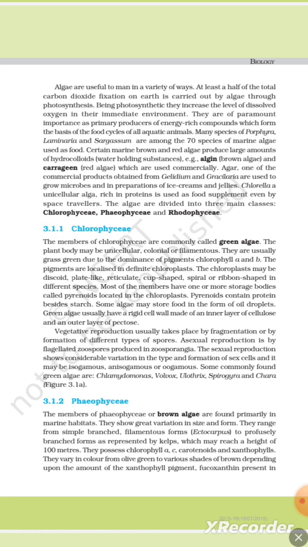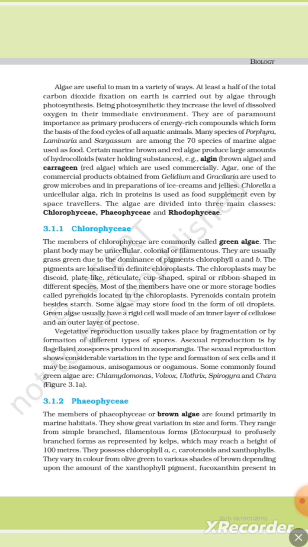Asexual reproduction is by flagellated zoospores produced in zoosporangia. Sexual reproduction shows considerable variation in the type and formation of sex cells, and it may be isogamous, anisogamous, or oogamous. Some commonly found green algae are Chlamydomonas, Volvox, Ulothrix, Spirogyra, and Chara.